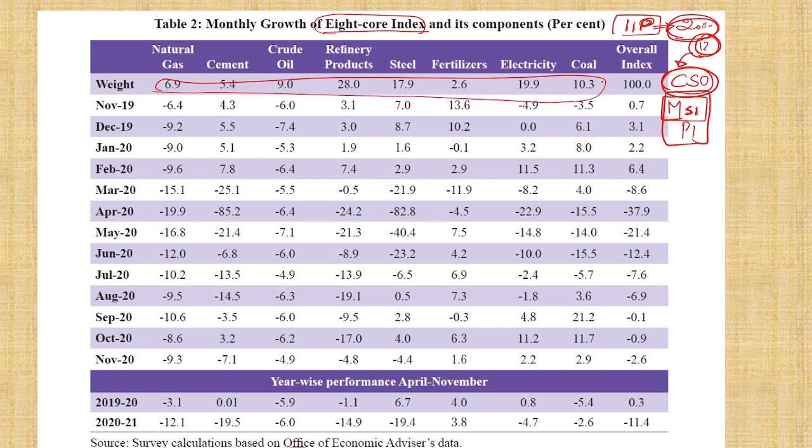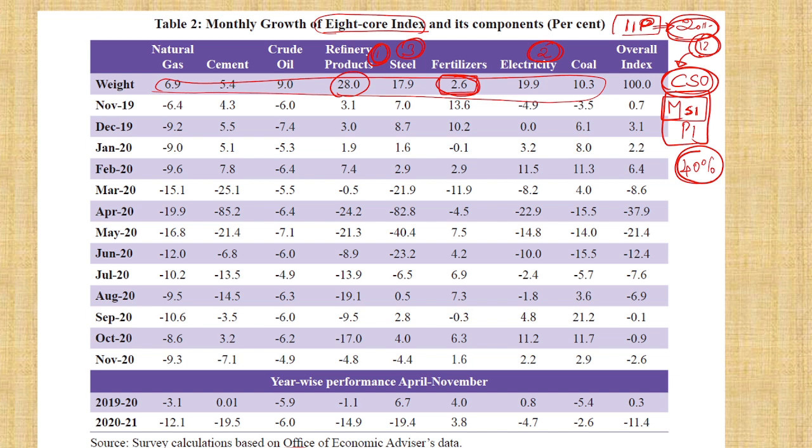In the index of industrial production, they comprise around 40% weightage. In that, they ask which has the highest weightage. First, refinery products has the highest weightage. Next, you should know, second is electricity, third is steel, and fertilizer is last. See, you should know which has the highest weightage in the index of industrial production.